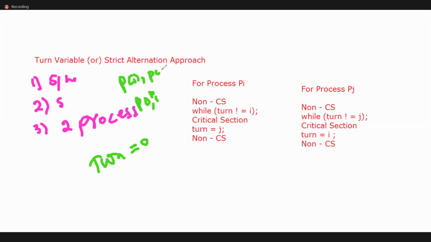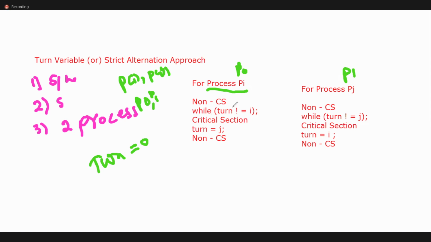That means different processes. The code is based on that only. Here process P0 means the first process, Pj means the second process. Here we are just checking the condition. Non-critical section means other than the critical section. Only the shareable code is the critical section.